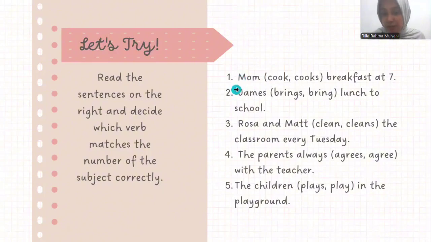Therefore, the correct verb is cooks, not cook, because a singular subject must have a singular verb with s or es. And number 2, James brings lunch to school. James is the subject, singular, and so the correct verb is brings, not bring. A singular subject must have a singular verb with adding s.